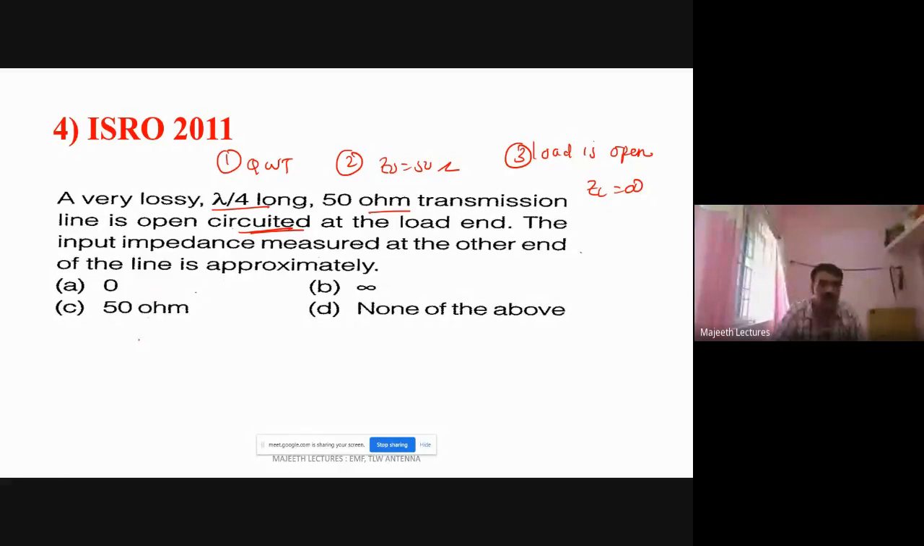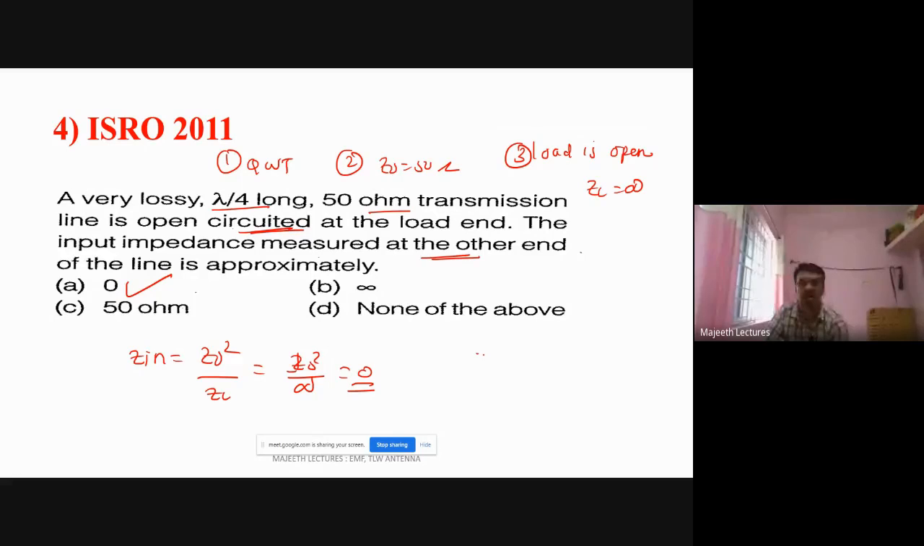Fine. So what is Zin? What is the impedance at the other end? Which is nothing but our input impedance. Zin is equal to Z0 squared by ZL. Z0 squared divided by infinity. So option A is the right answer.